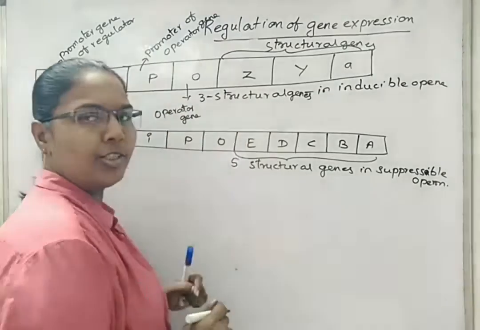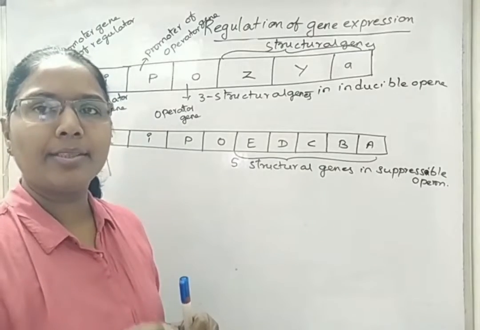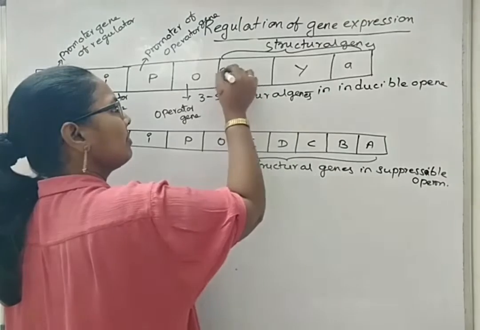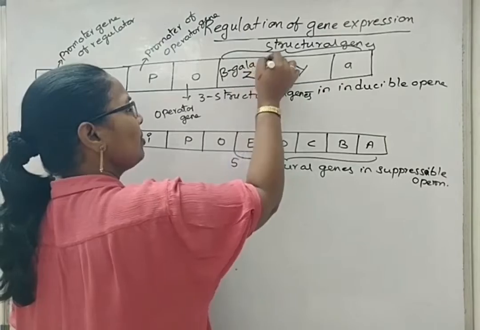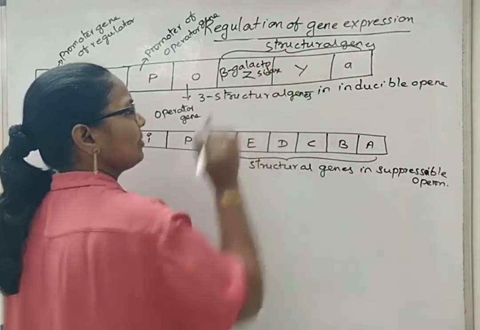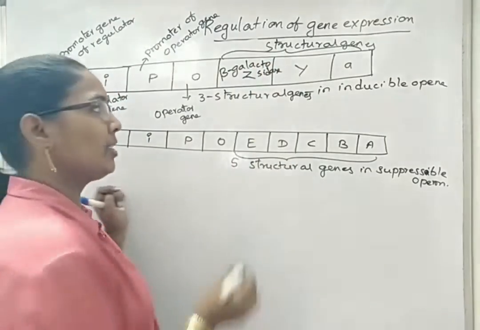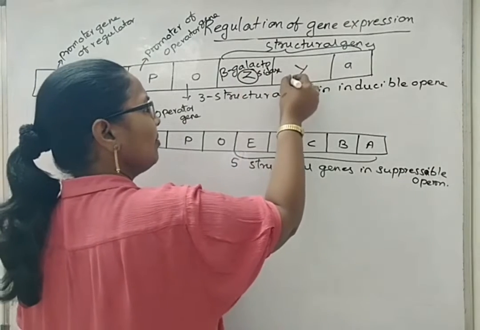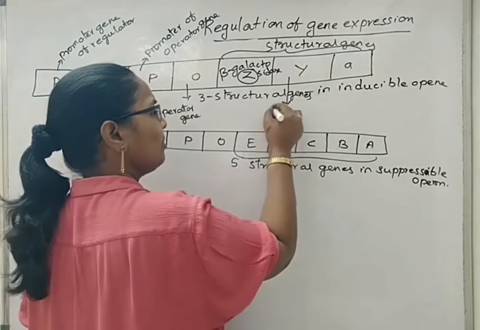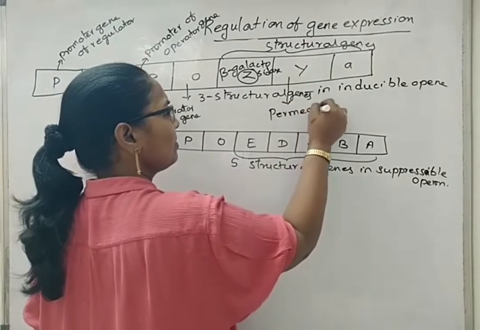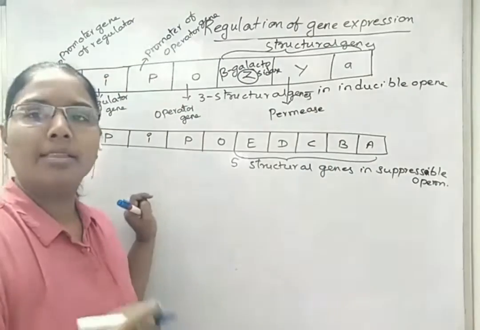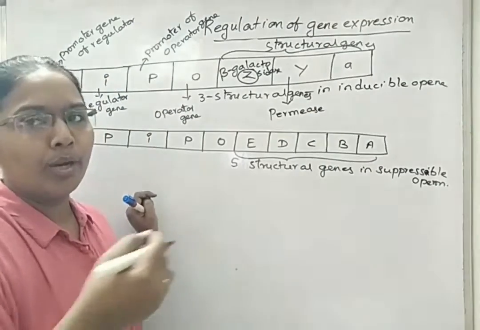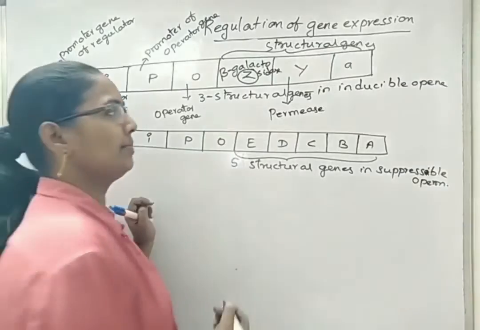This is the Z gene that codes for beta galactosidase enzyme. This is the name of the gene, Z gene. Y gene codes for permease. This is one type of enzyme that allows lactose molecules to enter into the prokaryotic cell.